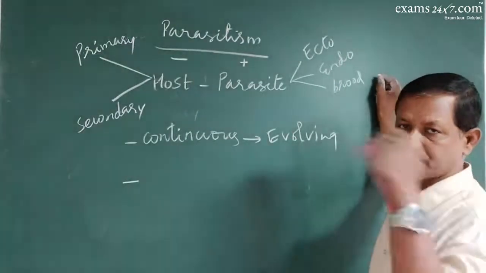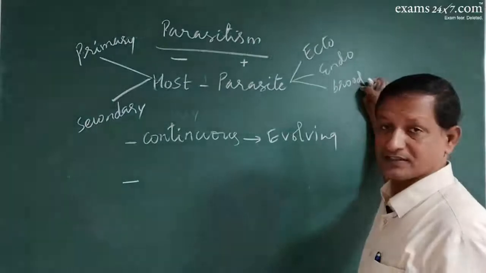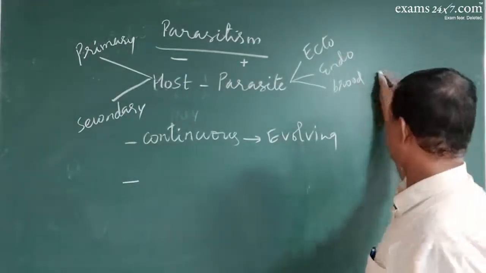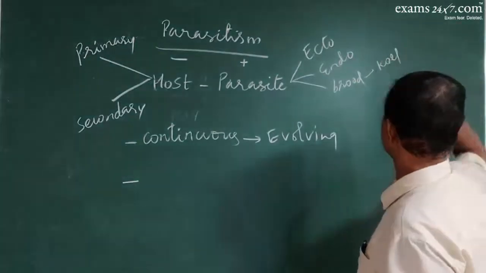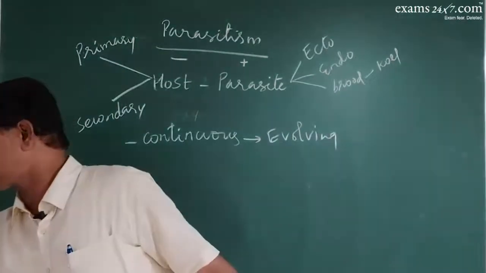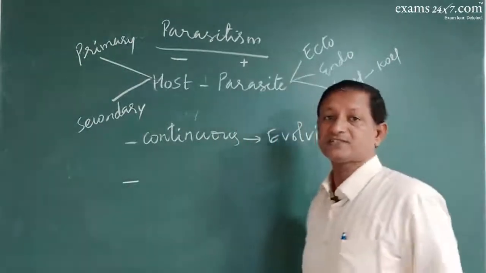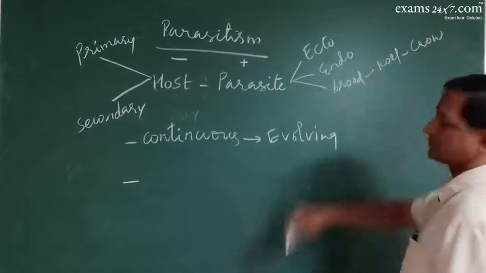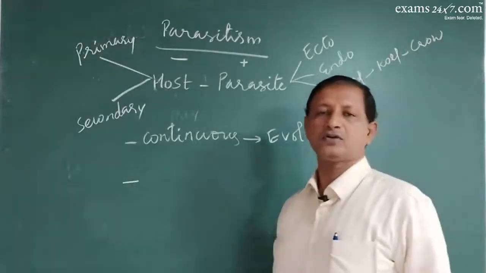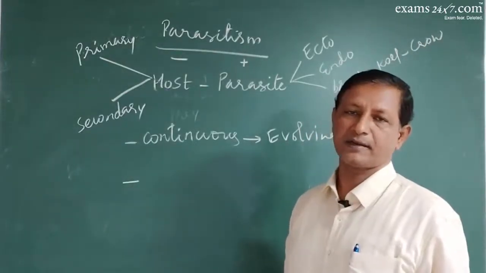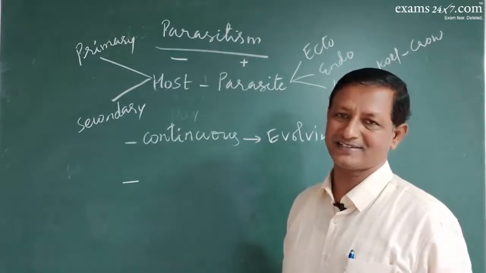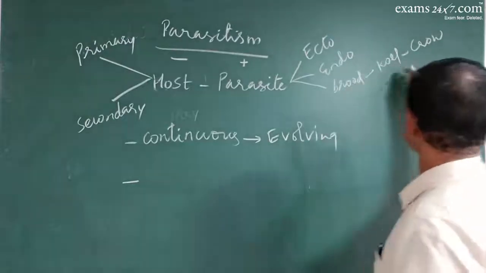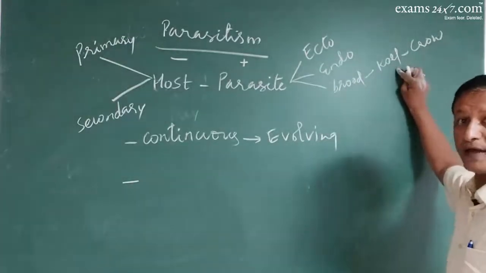Brood parasitism is a very unique kind of interaction. Here, for example, a quail tries to lay its eggs in the nest of the crow. The best example is the quail-crow relationship. The crow does not know that the quail has laid its eggs in its nest, and without its knowledge it will keep on hatching the quail's eggs. That is called brood parasitism.